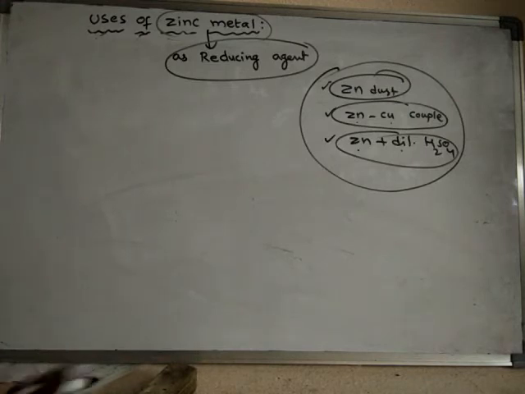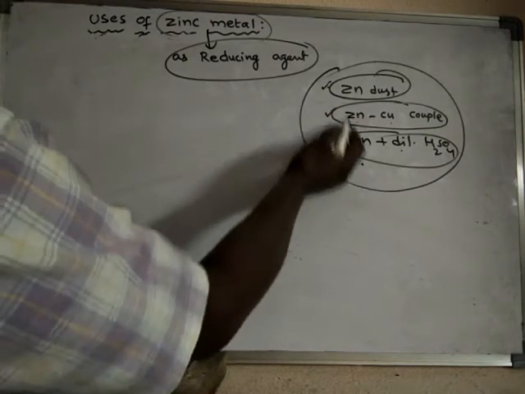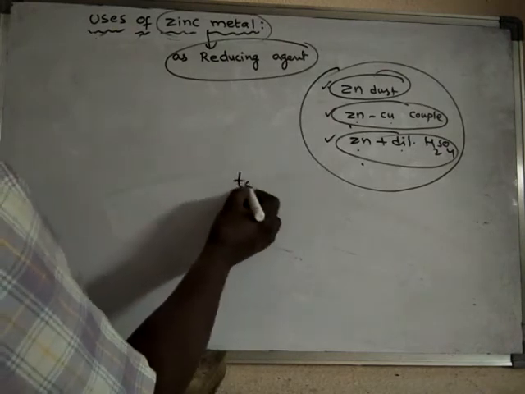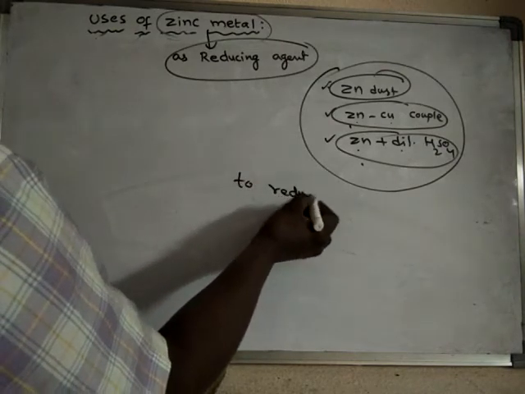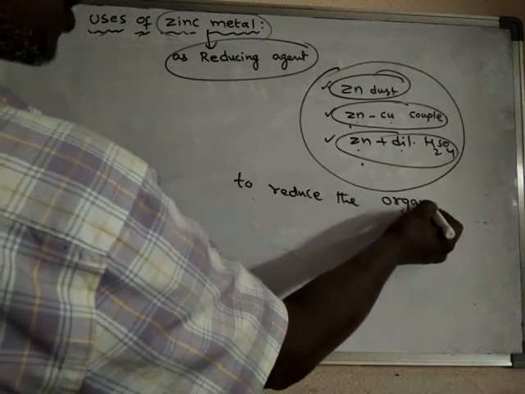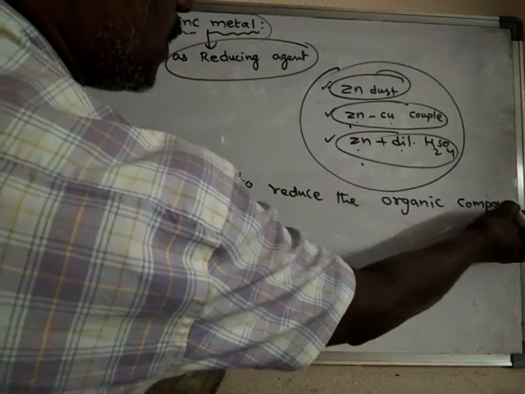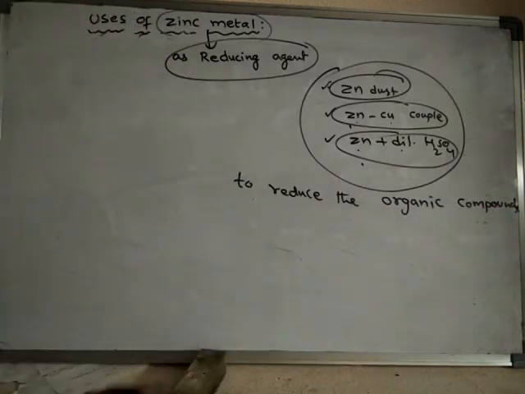In all these forms zinc can act as a reducing agent. These can be used to reduce organic compounds, that means in reactions of organic compounds, so that those organic compounds can be reduced.